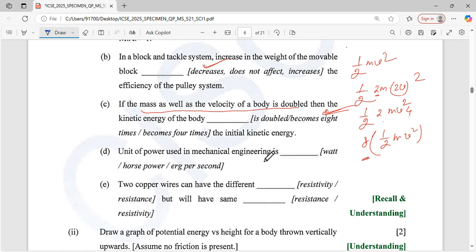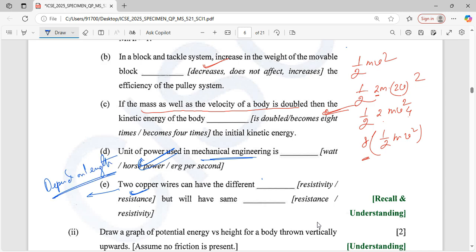Now question number D. Unit of power used in mechanical engineering. What? Horsepower, energy per second. And there is horsepower. In mechanical work, we need a huge amount of power, so that's why we use horsepower, like a rail engine or loco engine. Okay, a huge power, like a motorcycle engine. We know that some are 20 horsepower, 30 horsepower. Okay, copper wires have different resistance but the same resistivity. Two copper wires will have different resistance depending on length, because resistance depends on length.